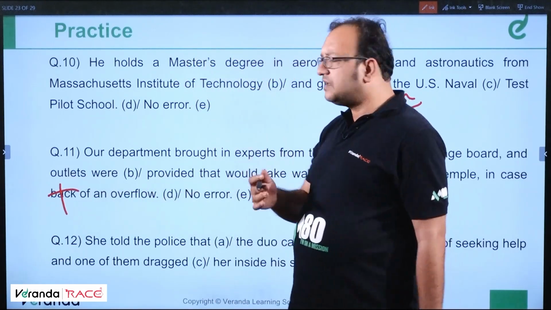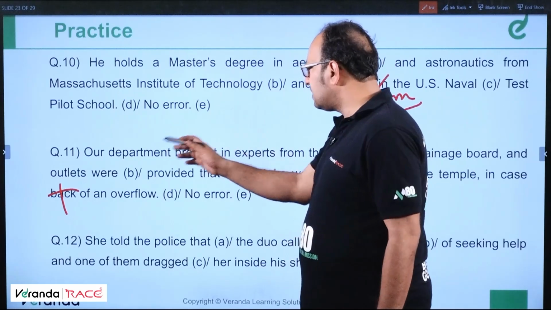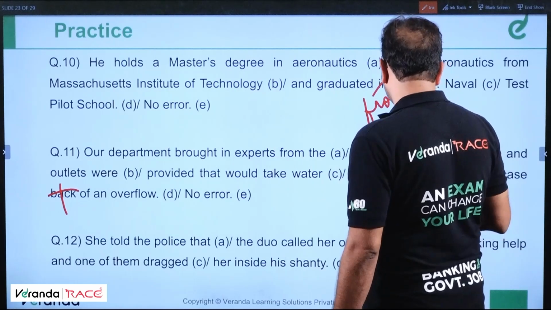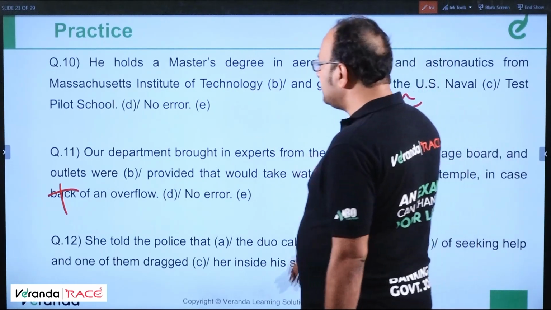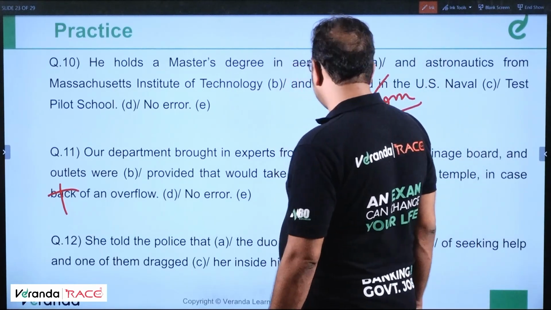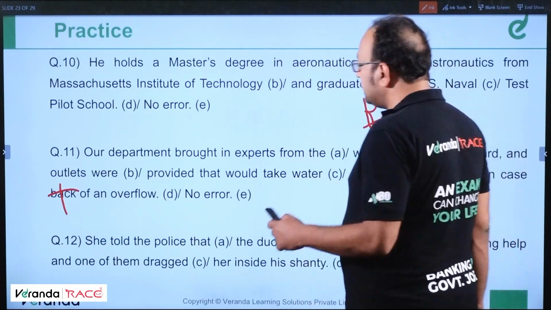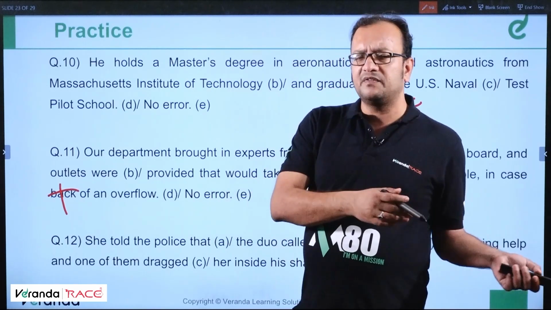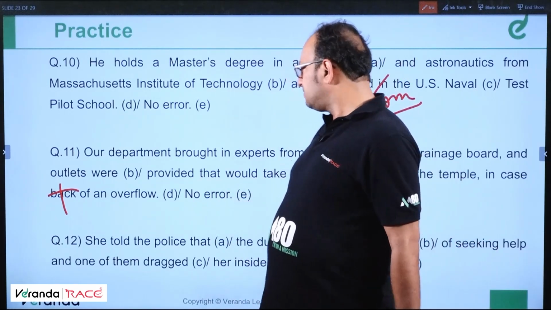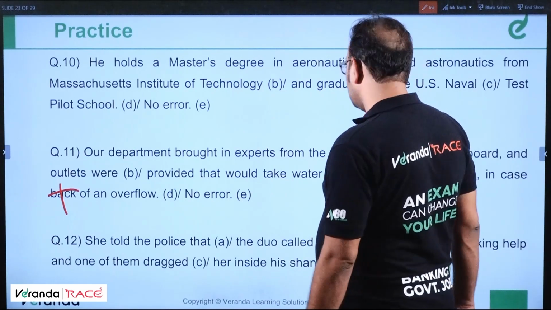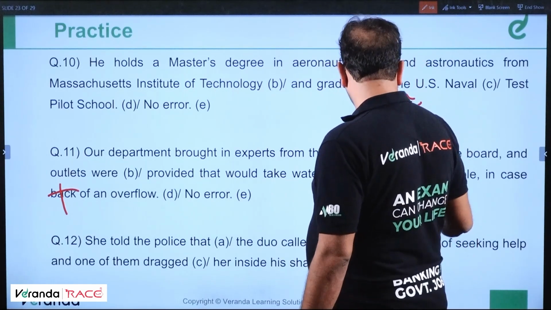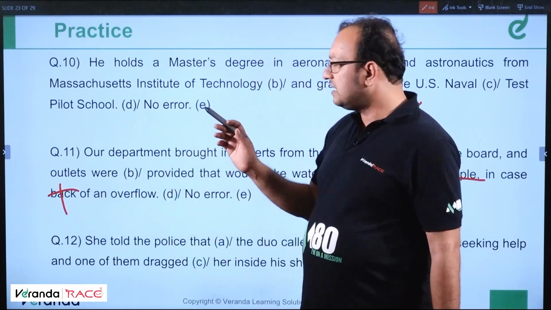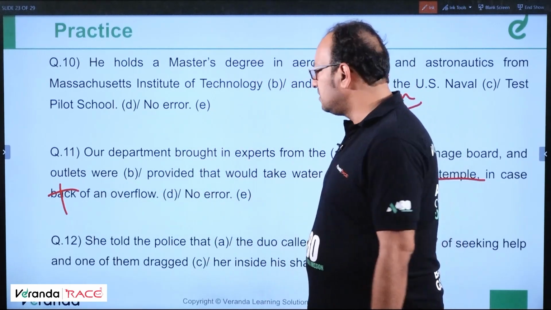So outlets will be there that will take the water away from the temple in case there is an overflow, in case of an overflow. So that back is not required.